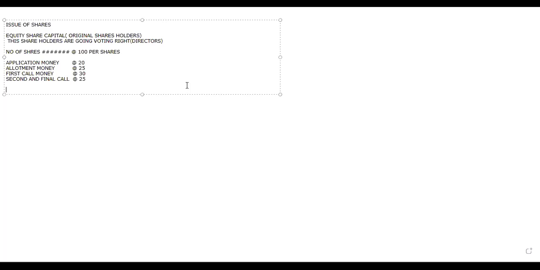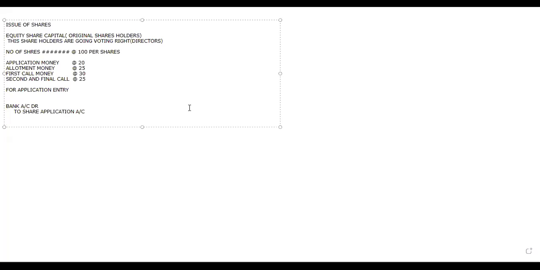So how will the entry be? First I'm receiving cash. When I receive cash, what is coming in? Cash is coming in. So for the application entry, we are going to write: bank account debit to share application account. Like this, we are going to write it.